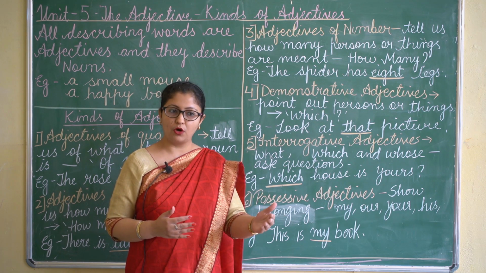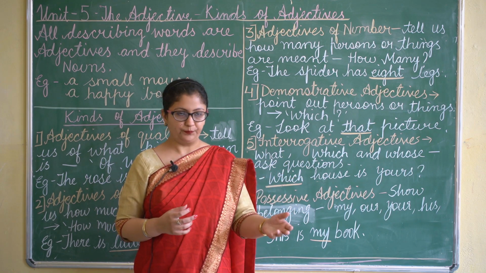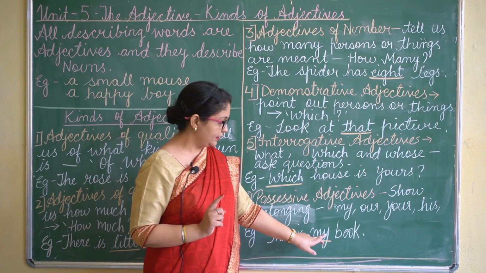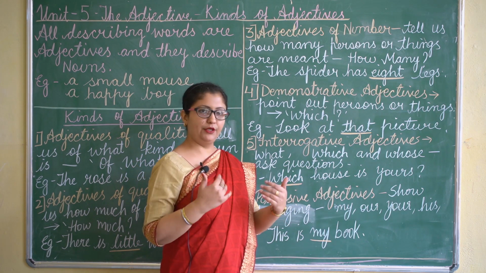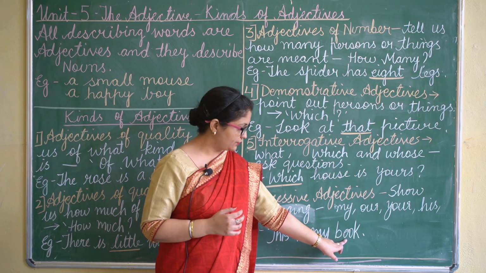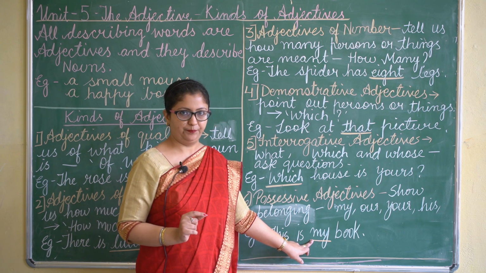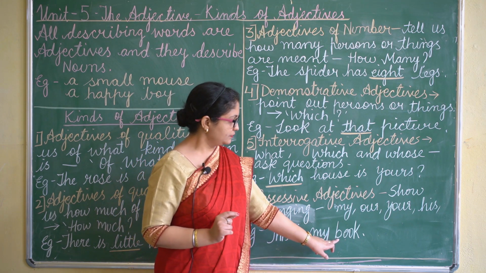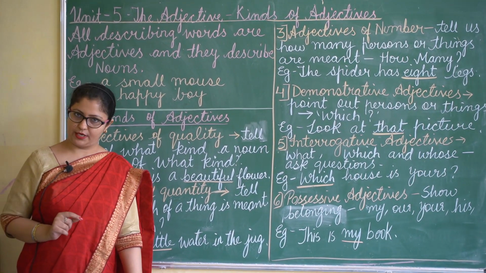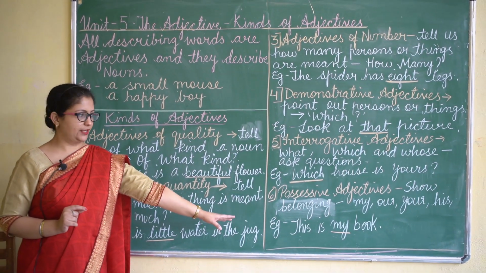It shows that the pen belongs to you. Here also it is very important that words like my, your, our will also come right before the noun which we are describing. So we have done adjectives. What are adjectives? They are describing words, and we have these kinds of adjectives.